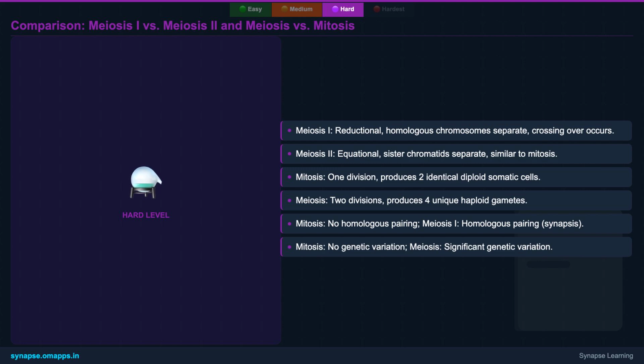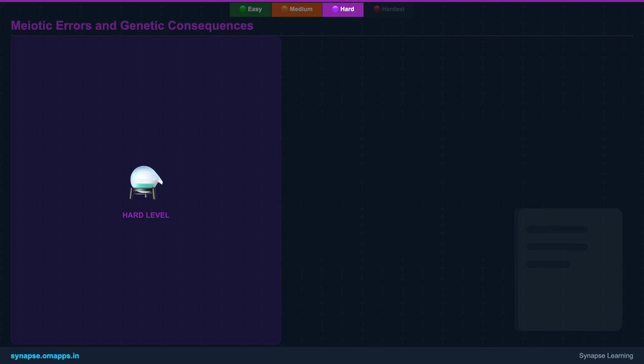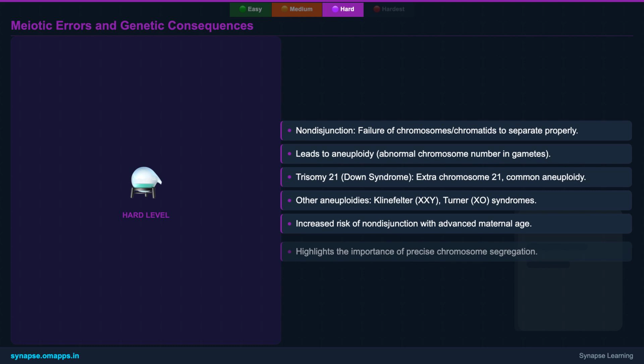Mitosis produces 2 identical diploid somatic cells for growth, while meiosis produces 4 genetically unique haploid gametes for reproduction. Mitosis has 1 division, no crossing over, and no homologous pairing, whereas meiosis has 2 divisions, extensive crossing over, and crucial homologous pairing in meiosis I. Errors in meiosis can have profound consequences, leading to genetic disorders.